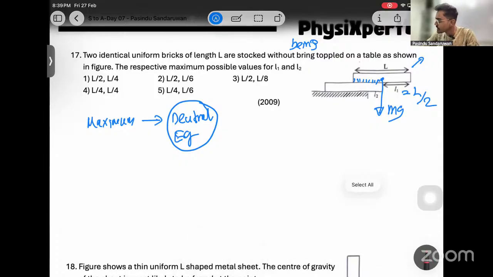Then when it comes to the second one, look here. This is how the second one is balanced. At the edge of the second one, there is a weight acting already. From the center of gravity of the second one, its weight also acts. And from the edge, because of the top one, this mg also acts.